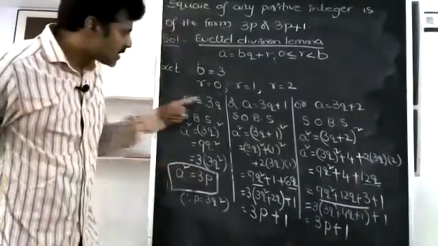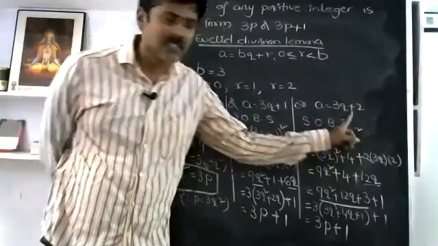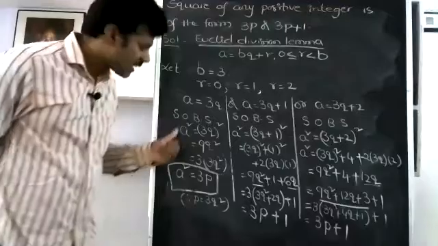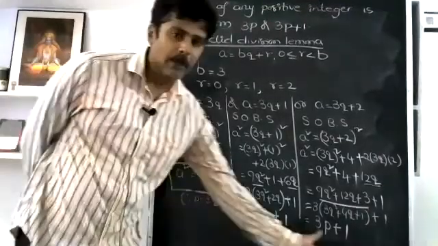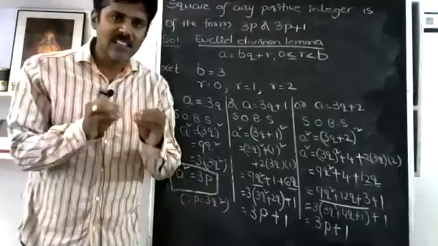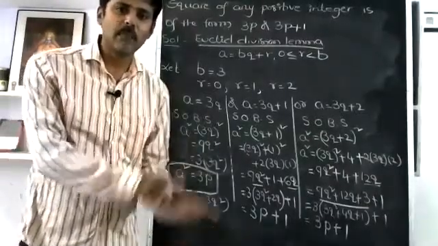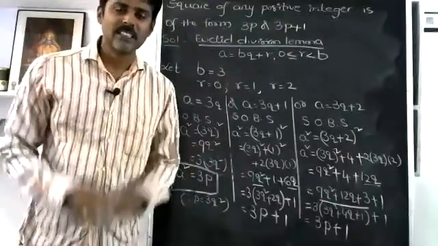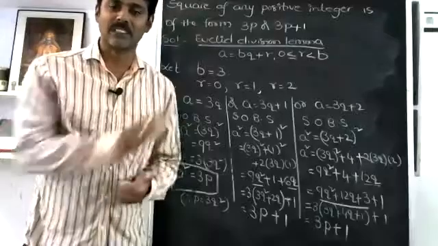So see, 3q is an integer, 3q plus 1 is an integer, 3q plus 2 is an integer. But all these integers, if you take their squares, are in the form of either 3p or 3p plus 1. So the square of any integer will be in the form of either 3p or 3p plus 1. That is the thing. Application of Euclid division lemma proving the theorem.